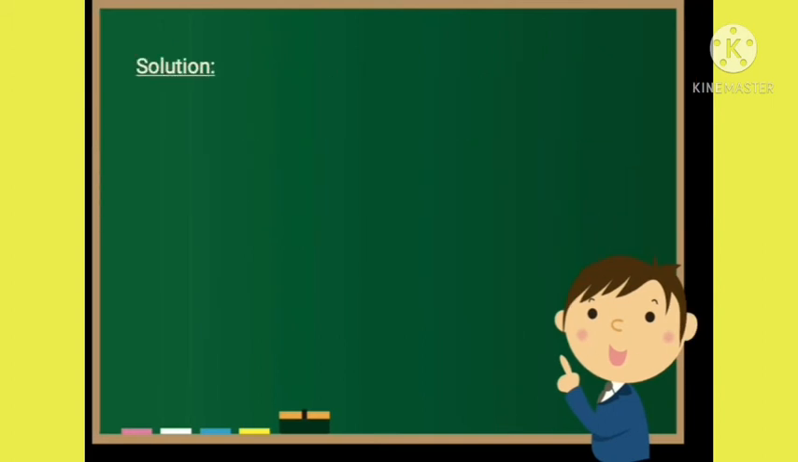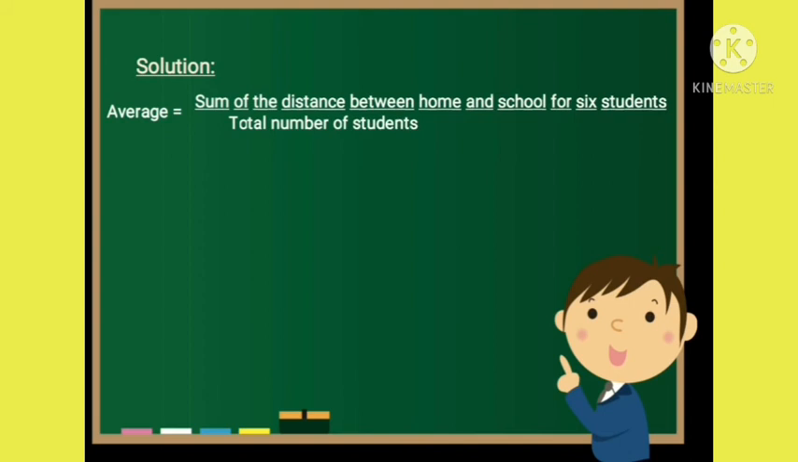Let us solve it now. First, let us write the formula. Average is equal to sum of the distance between home and school for 6 students upon total number of students. First, we are going to convert the kilometer to meter, that is 1 kilometer is equal to 1000 meter, 1.5 kilometer is equal to 1500 meter.